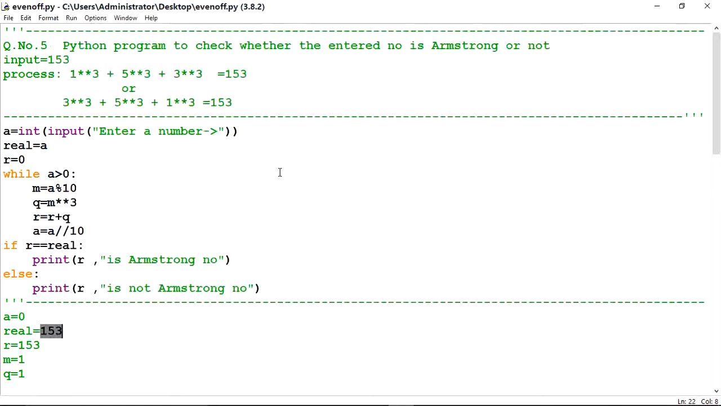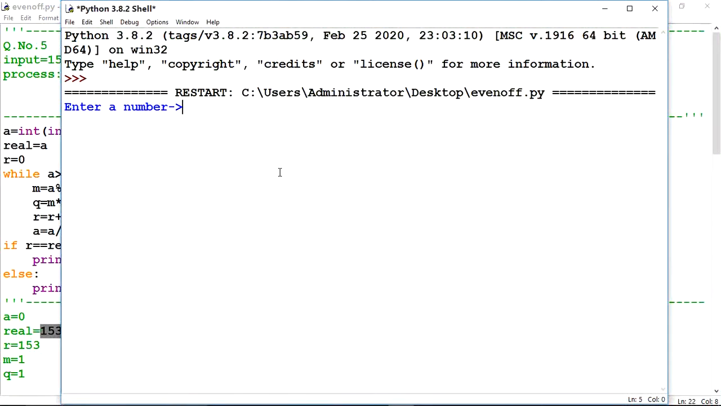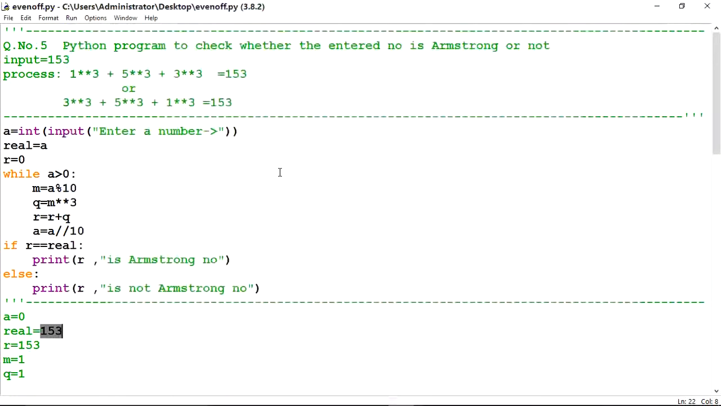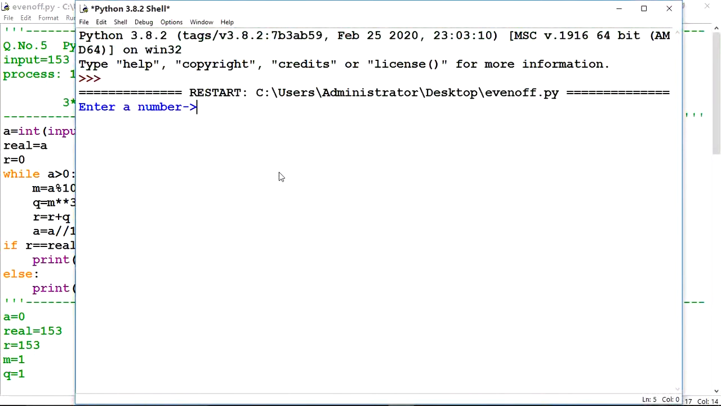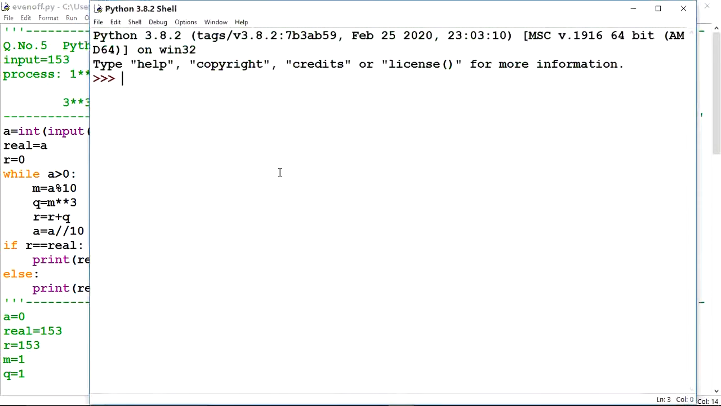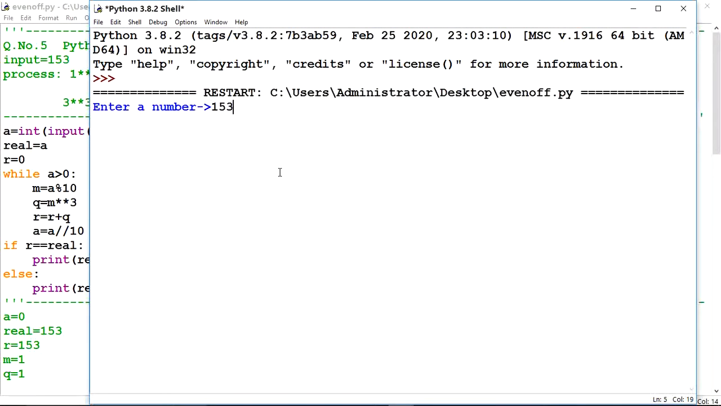One more time, if I execute this program, now I'll change the number to 111. It says 111 is not an Armstrong number, and 3 is coming because I have not written the real actual number here. So I have to write real here. Now check it. Enter number 111. So 111 is not an Armstrong number. If I execute for 153, it is Armstrong.